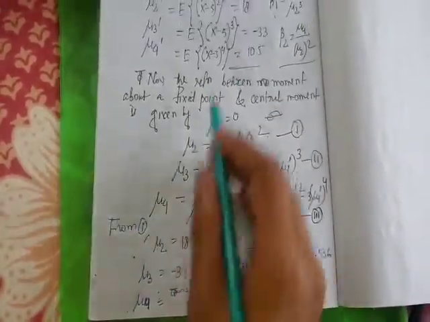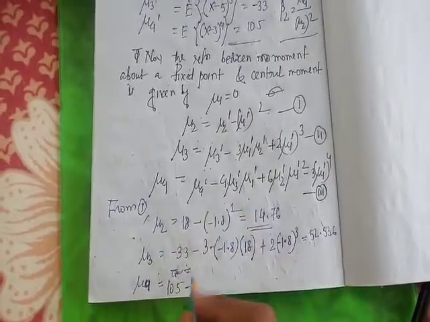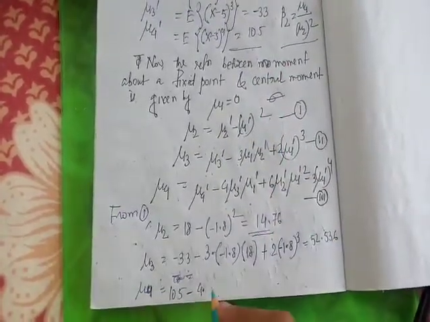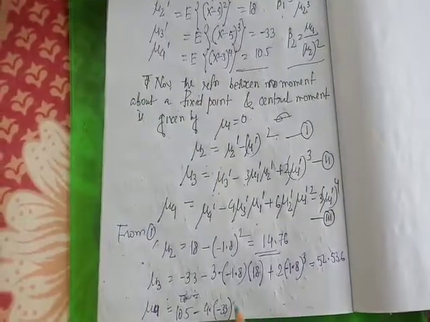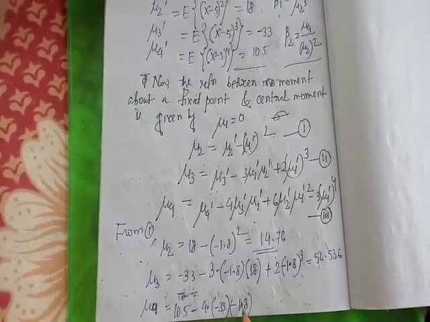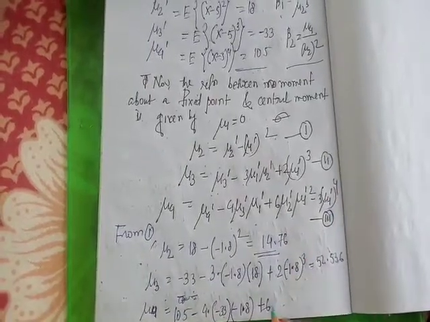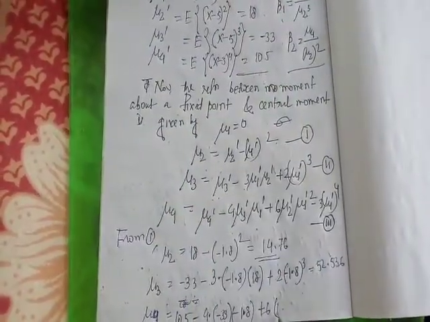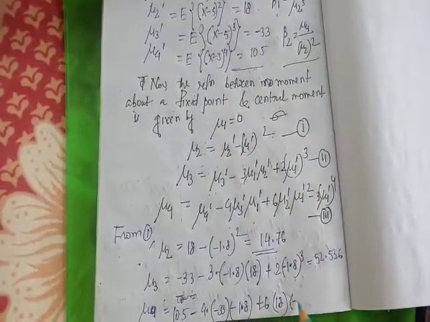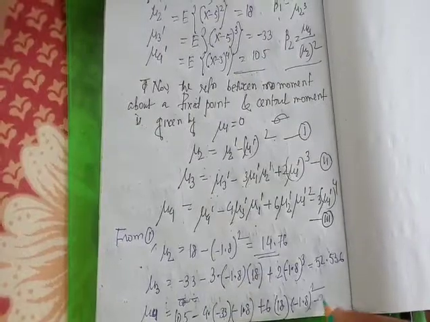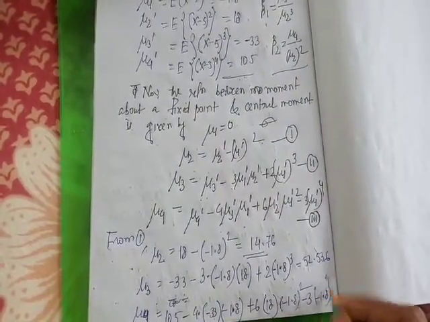Okay, and mu4 is mu4 dash means 105. So 105 minus 4 into mu3 dash means minus 33, into mu1 dash means minus 1.8, plus 6 into mu2 dash means 18, into mu1 dash whole square means minus 1.8 whole square, minus 3 into mu1 dash whole to the power 4, mu1 dash means minus 1.8, so minus 1.8 whole to the power 4.